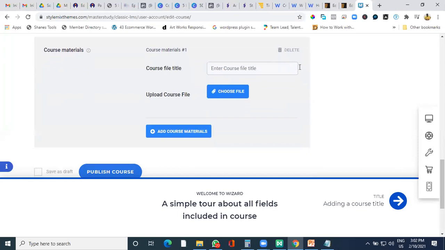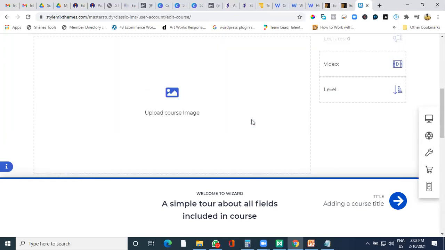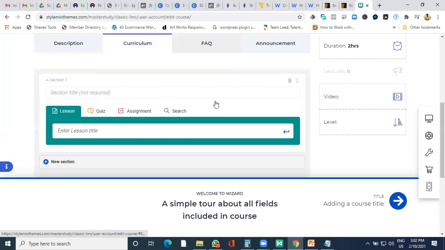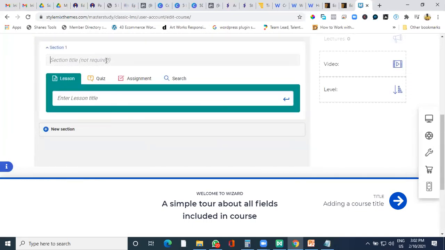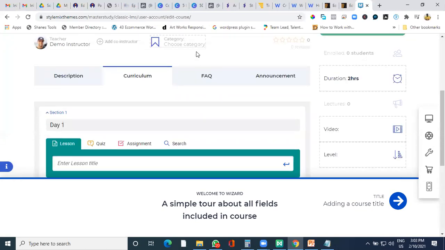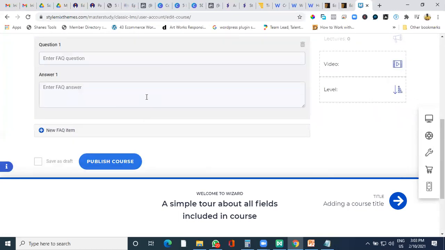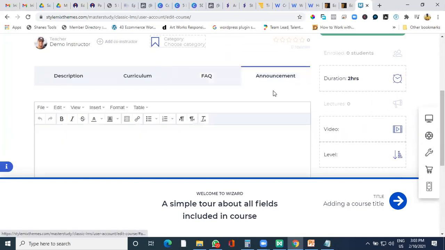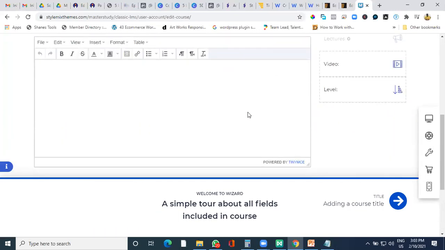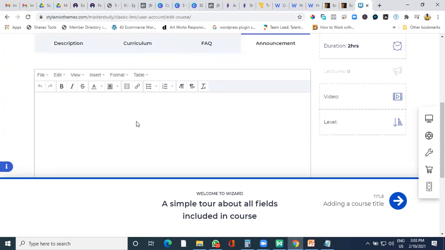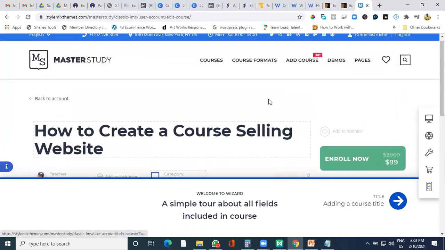So if you have added a particular course, you can choose the file, upload the file from here and showcase it. You can add a curriculum, like you can say day 1, what you're going to teach, and day 2, what you're going to teach, and lesson, quiz, assignment, it can keep adding up. FAQs, you can add. If there are preloaded questions from your students, you can keep adding them and write an answer also over here. Announcements you can do, if you want to give a discount for this month or something like that, you can add it over here also and let people know.